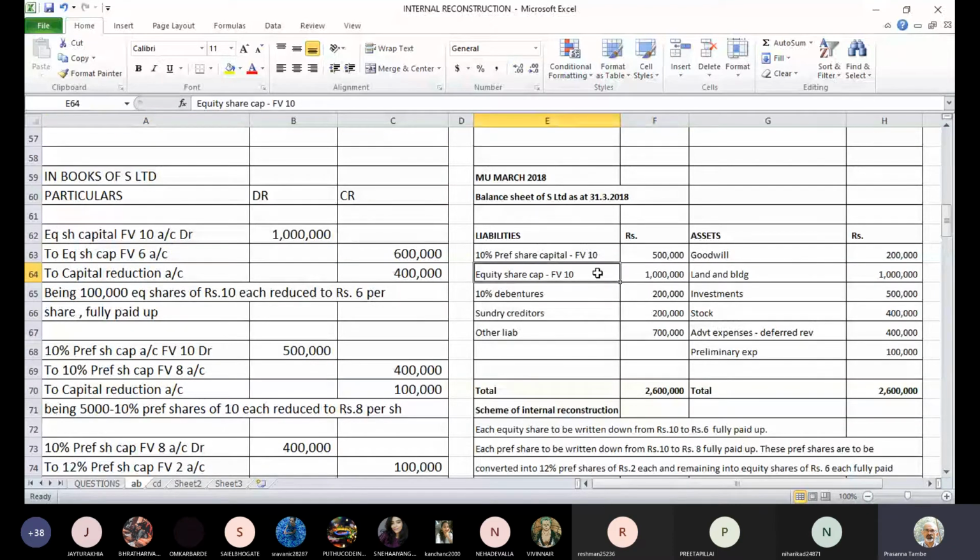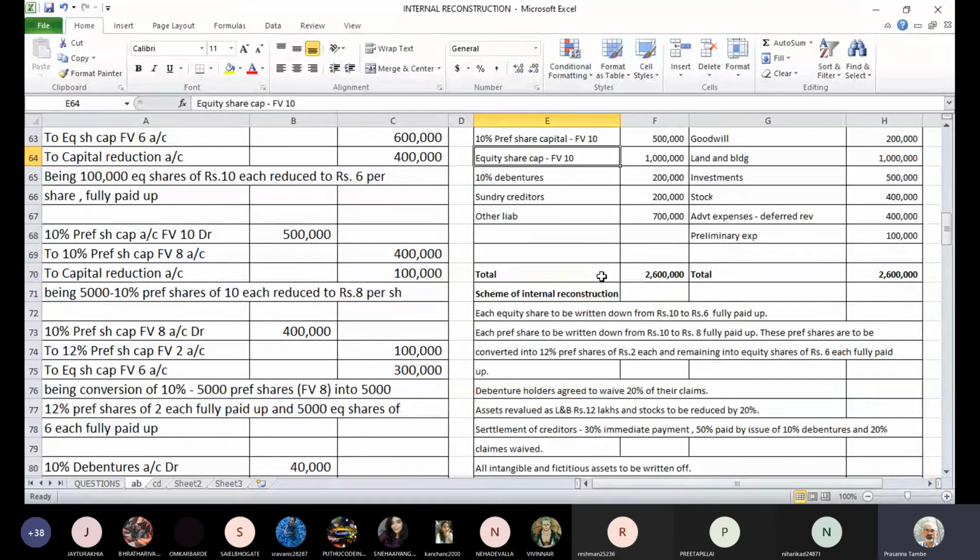So we had 1 lakh shares. These 1 lakh shares we have kept as it is. We have not made any change in number of shares. But we have reduced the face value to 6 rupees per share paid up.